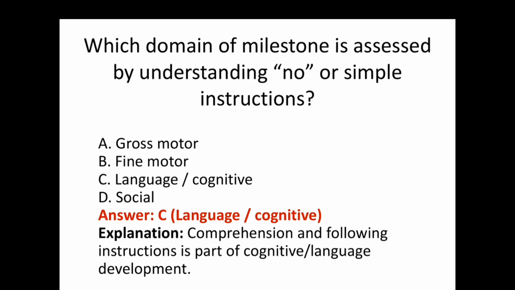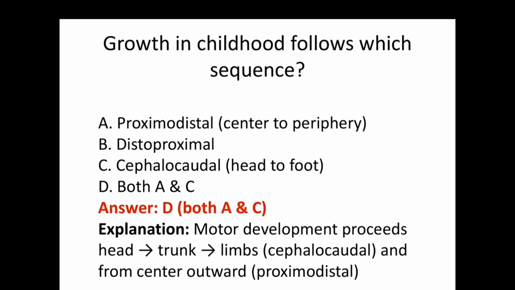The next question, which domain of milestone is assessed by understanding no or simple instructions? The answer is language or cognitive. This comprehension and following of instructions is a part of cognitive and language development. Next question, growth in childhood follows which sequence? The answer is both A and C: proximodistal, center to periphery, and cephalocaudal, head to foot.